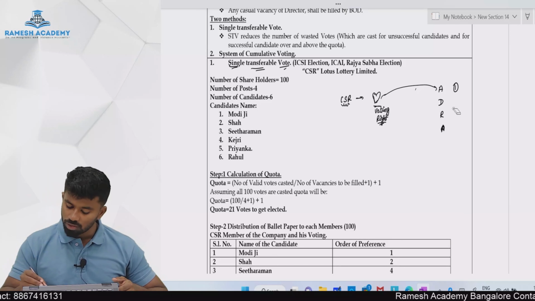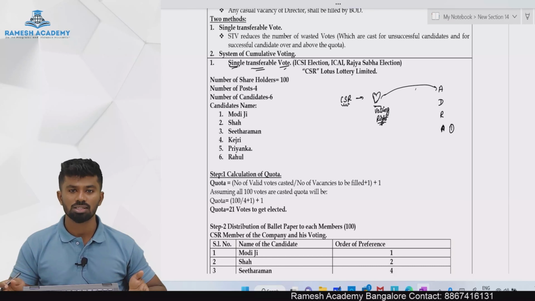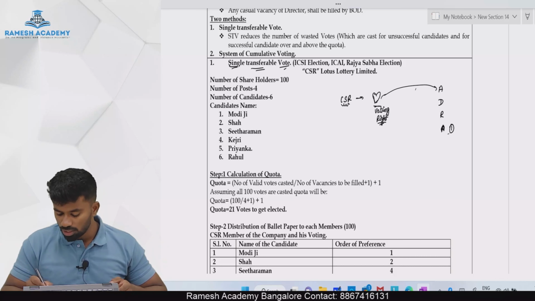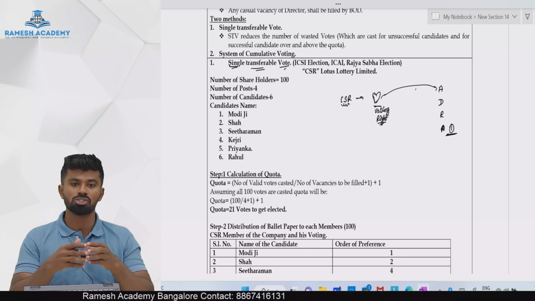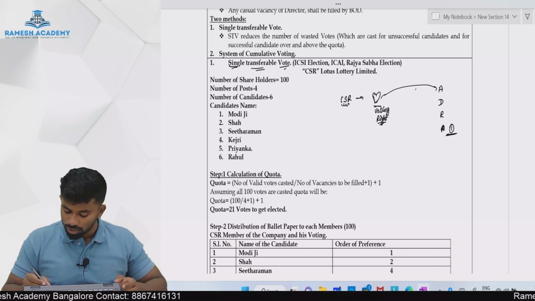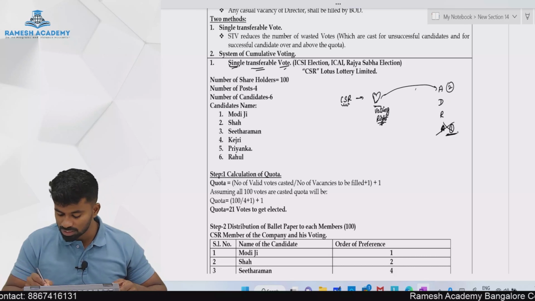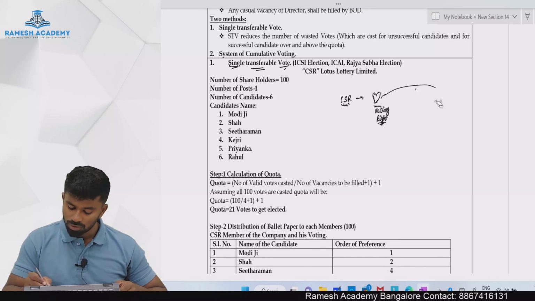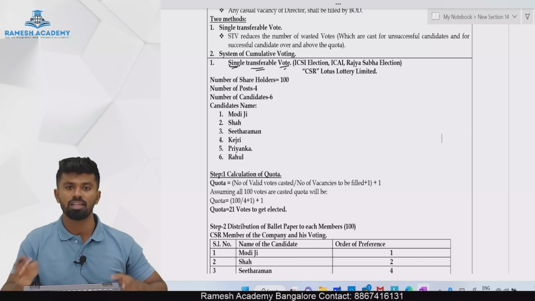And one more scenario where it is transferred is, let's say I give it to Aliya, but there is no chance that she'll get elected. She doesn't require this heart because she has the least number of hearts. In that scenario, it will be transferred. Let's say I had given second preference to Anushka. Now it goes to whom? Aliya gets eliminated. The heart goes to Anushka. So this is how the votes are transferred from one candidate to another candidate in different scenarios.